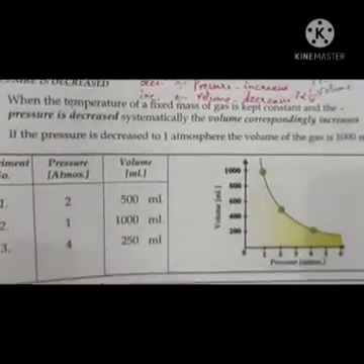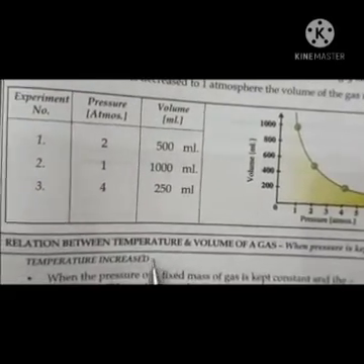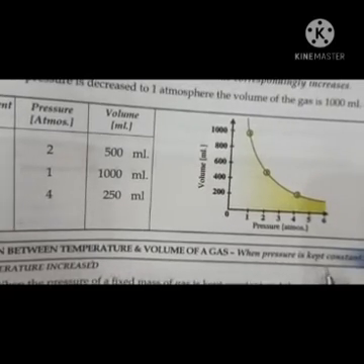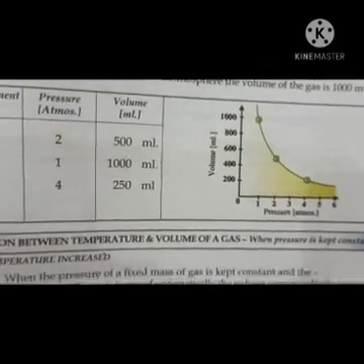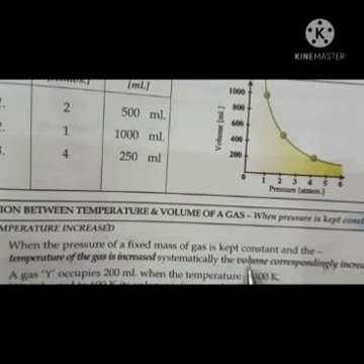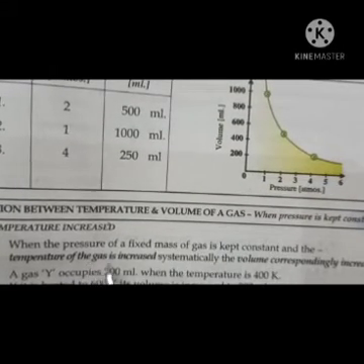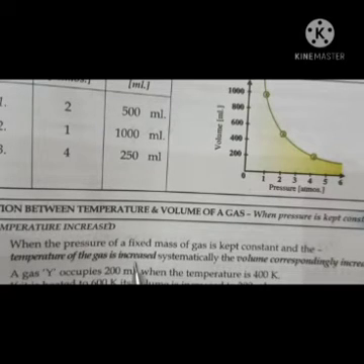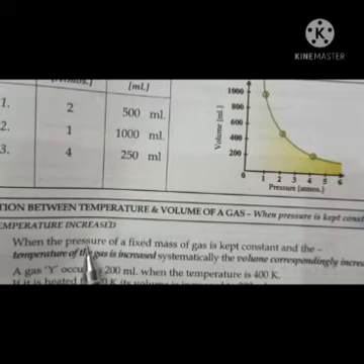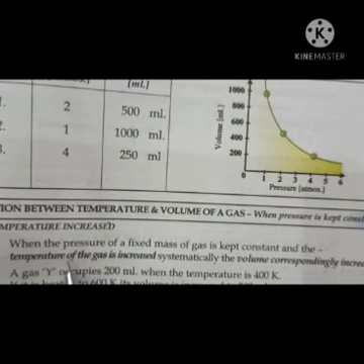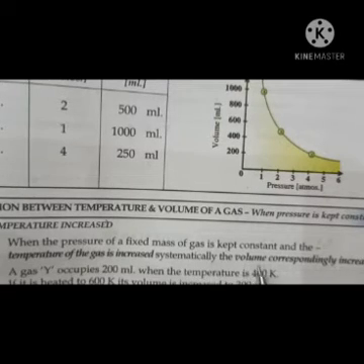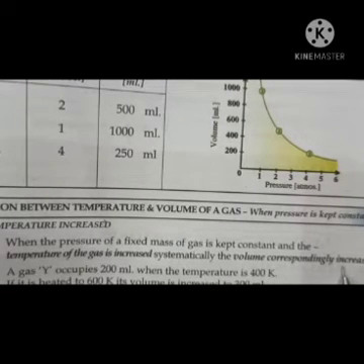Now next is the relation between temperature and volume of a gas when pressure is kept constant. When the pressure of a fixed mass of a gas is kept constant and the temperature of the gas is increased, the volume correspondingly increases.